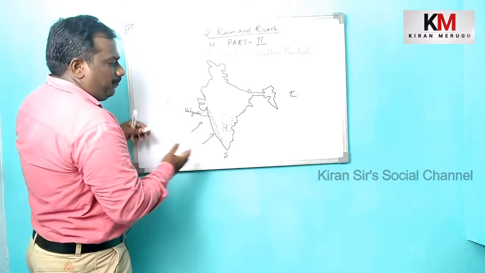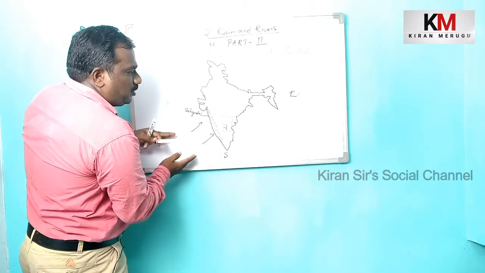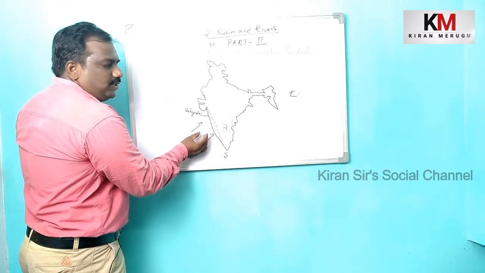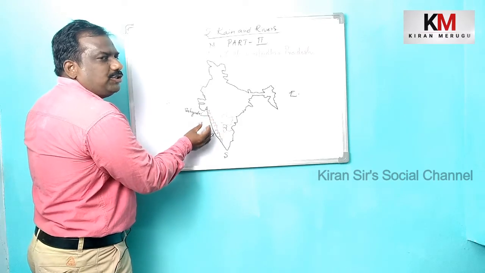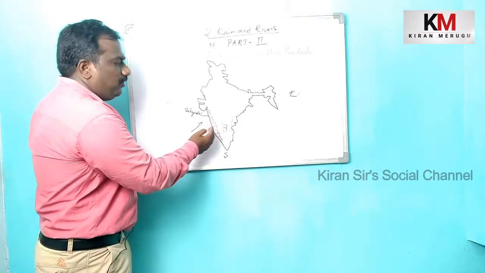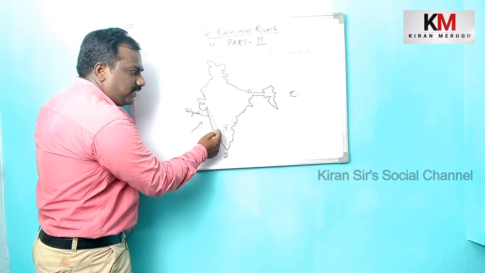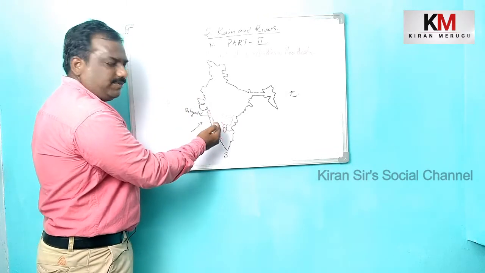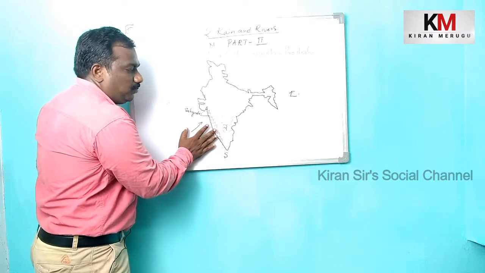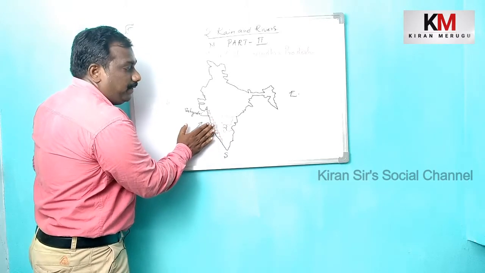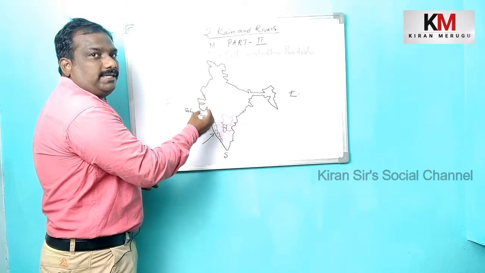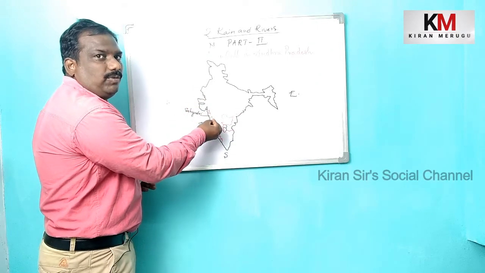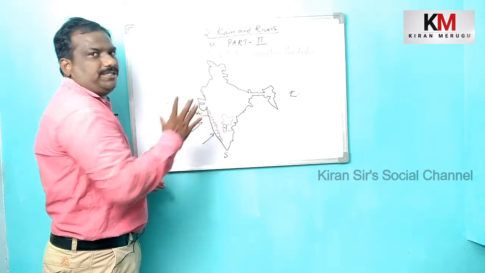As you know, the southwest monsoons enter this side. Initially, these moisture-laden monsoon clouds face the Western Ghats. As soon as the monsoon winds face the Western Ghats, they rise up. The rising winds cool down, condense, and give precipitation.